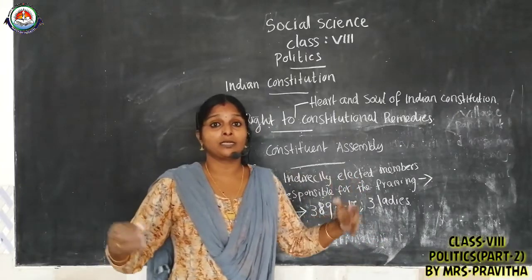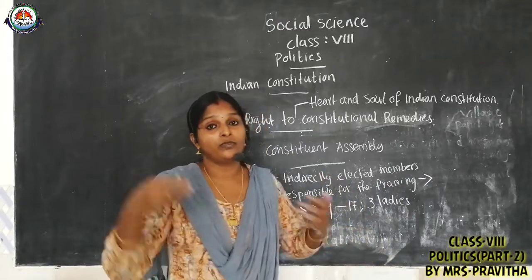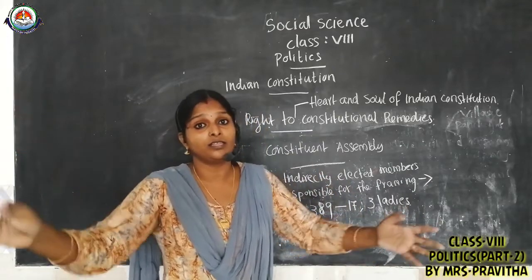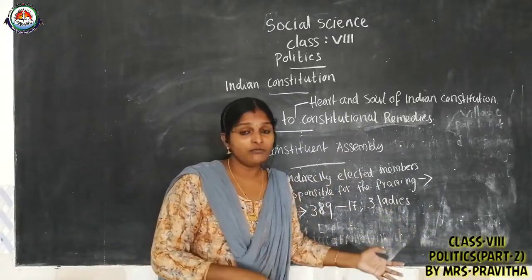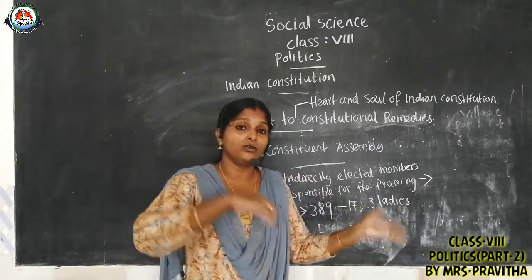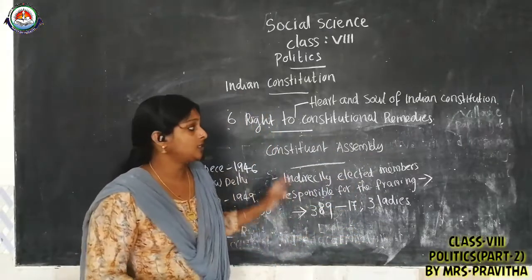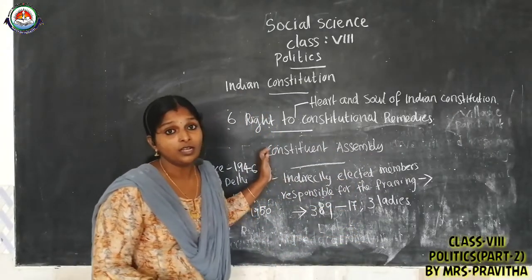Some were professionals with a lot of land, but they left everything behind. They faced a lot of problems. That is one important problem after partition.